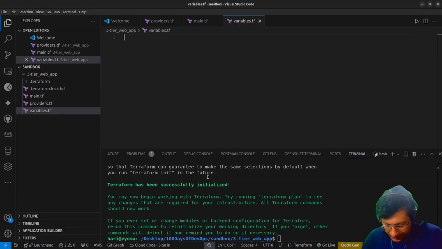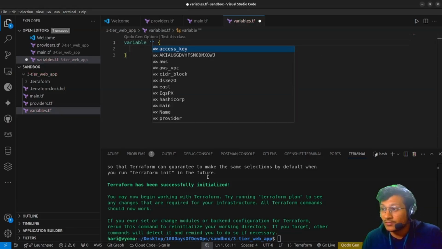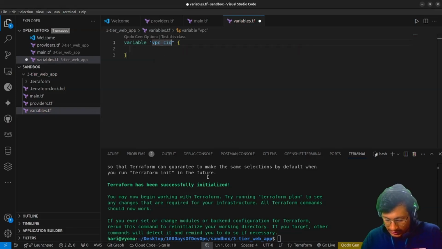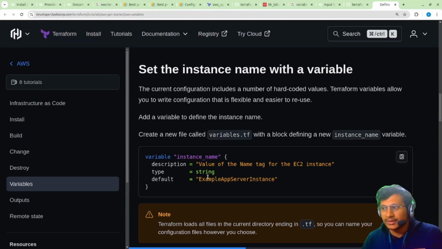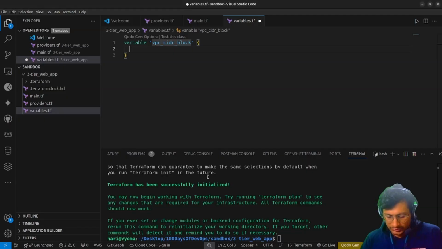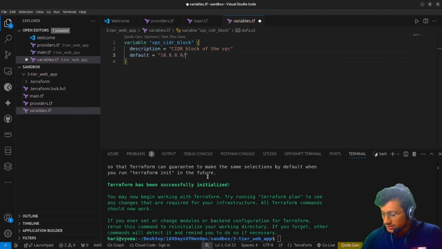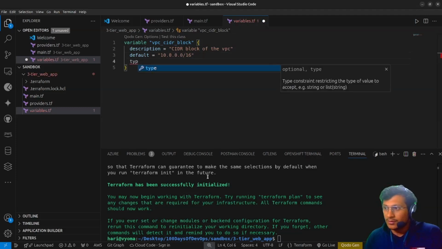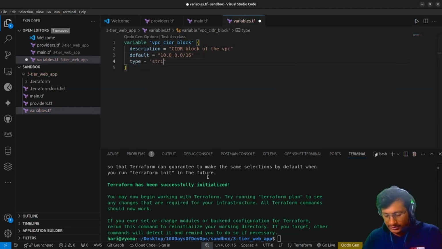Just say variable. What is the name of the variable? It is vpc_cidr_block. Now what do you want in this variable? We have a description: CIDR block of the VPC. Then if you want to set up a default value, the default value would be 10.0.0.0/16. If no value has been provided, then it will take this. What is the type? Then we have type string, since it is a string.